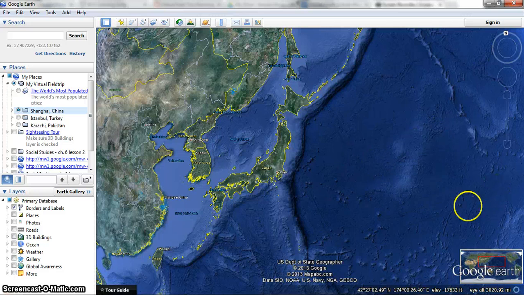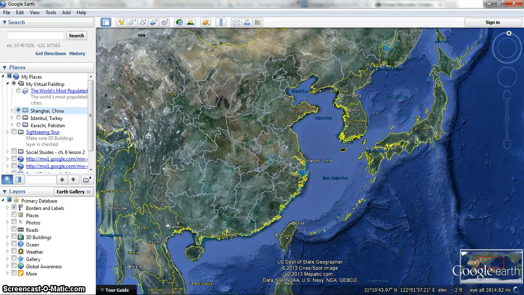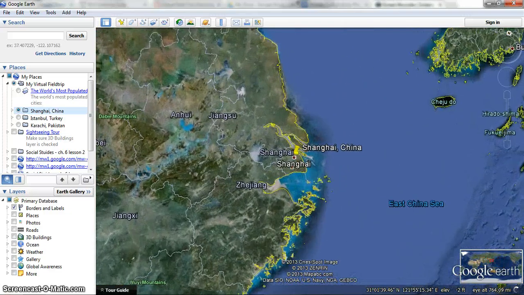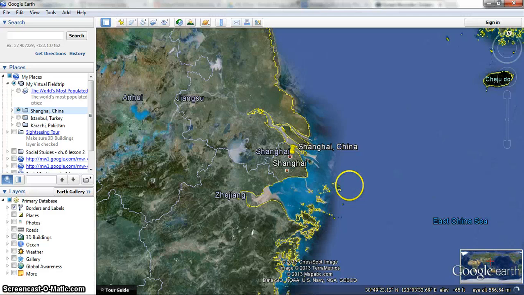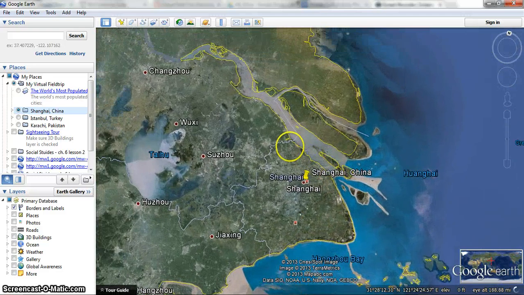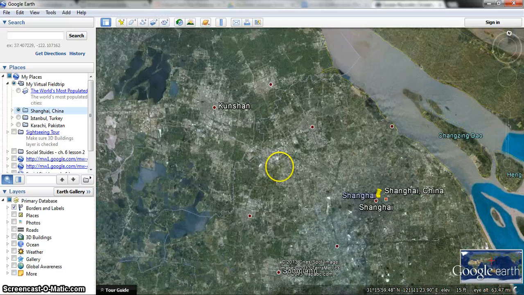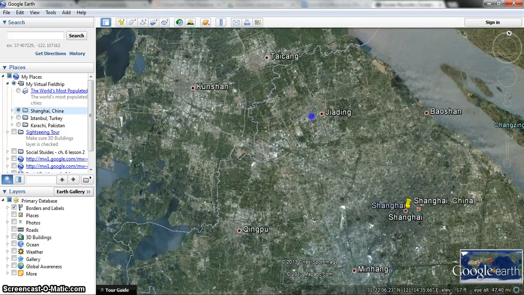I mean, they would have access to South America, Central America, and North America. Very popular cities that I have. Very good. You can also zoom in here and see that in Shanghai, the sea runs into the land and creates rivers. So not only do the people in this part of Shanghai on the coasts have easy access to the water, but also within Shanghai itself they have easy trade and trade within other countries in China.